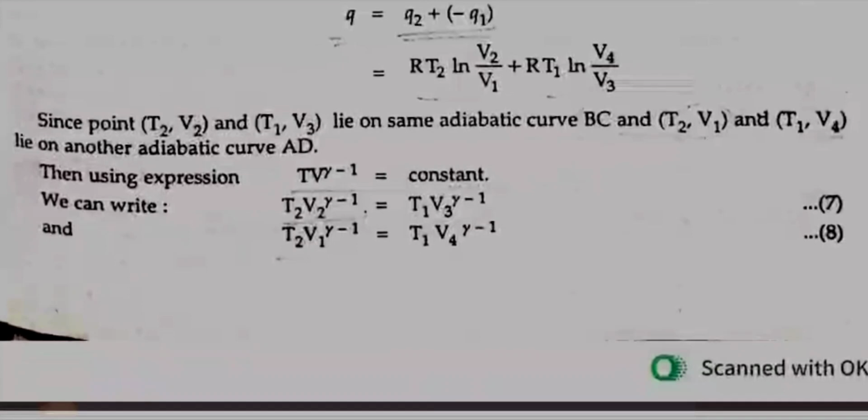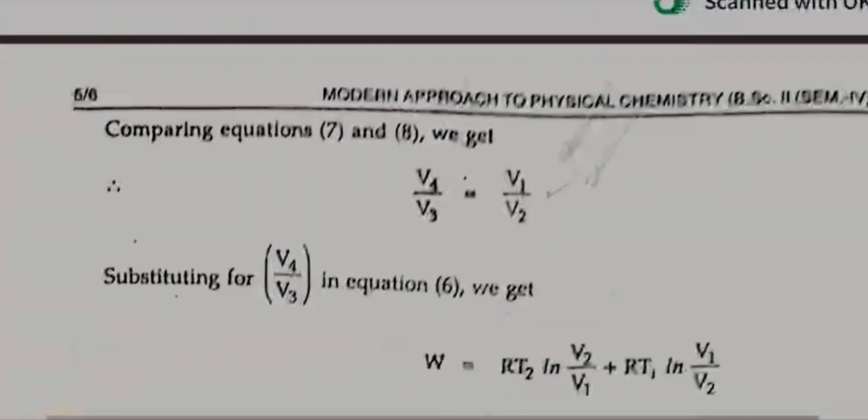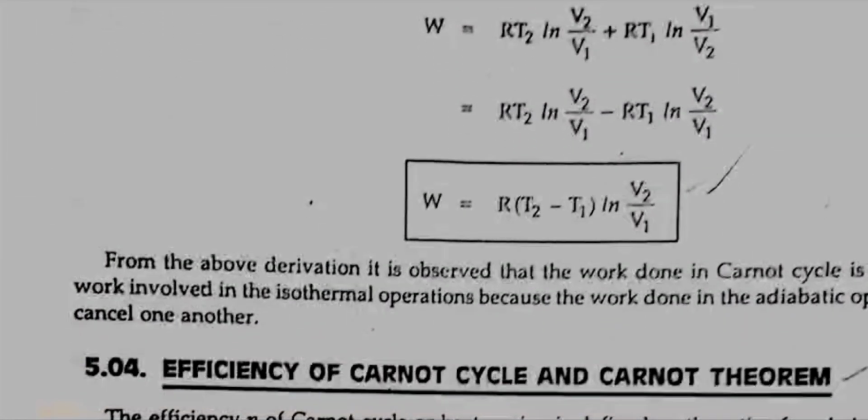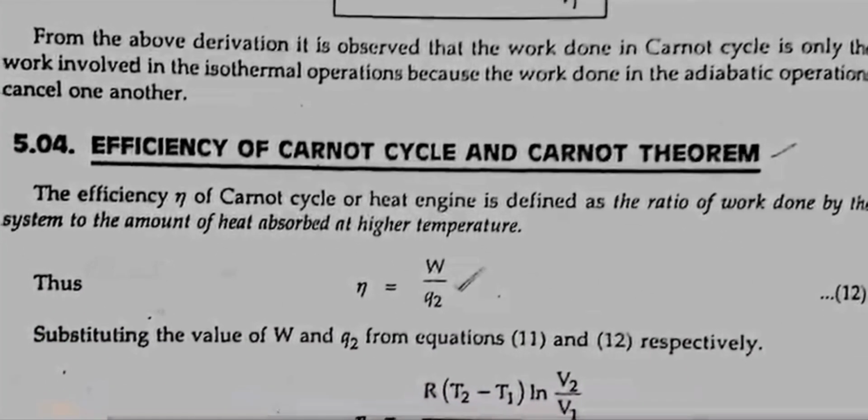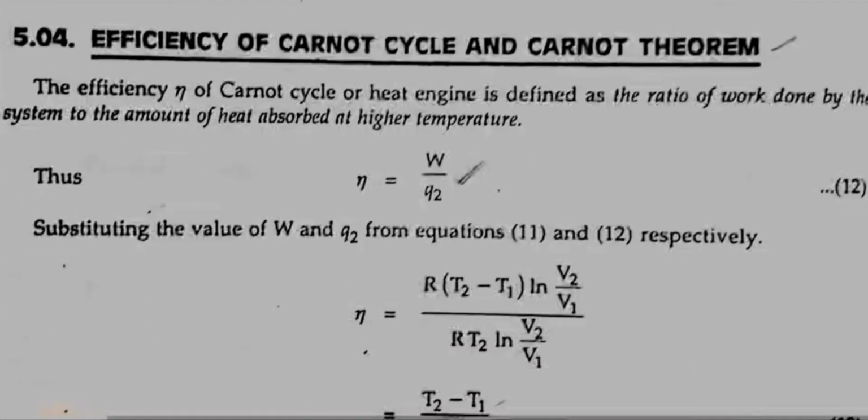Since the points T2 V2 and T1 V3 lie on the same adiabatic curve BC, and T2 V1 and T1 V4 lie on another adiabatic curve AD, then using the expression T V raised to the power gamma minus 1 is equal to constant, we can write V4/V3 is equal to V1/V2. Substituting this in the equation, we get W is equal to R (T2 minus T1) ln V2/V1. From the above derivation, it is observed that the work done in the Carnot cycle is the work involved in the isothermal operations, because the work done in the adiabatic operations cancel each other.